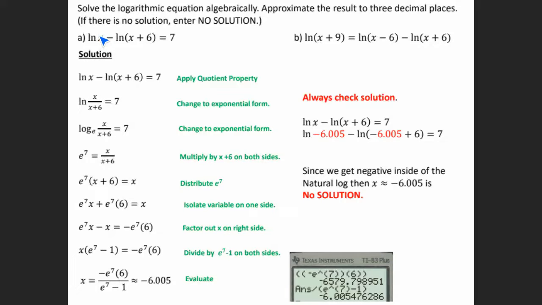So if x is equal to negative 6.005 and we plug it in here, you end up with a negative, and so that's not going to be a solution. So this answer here is actually no solution, because you end up with a negative and your domain is anything greater than 0.